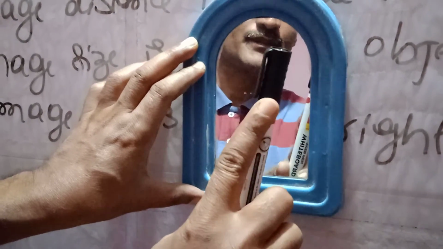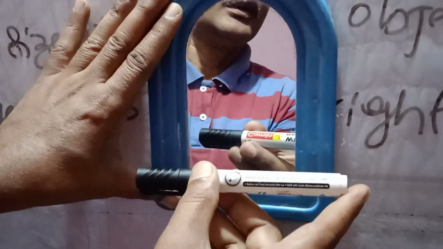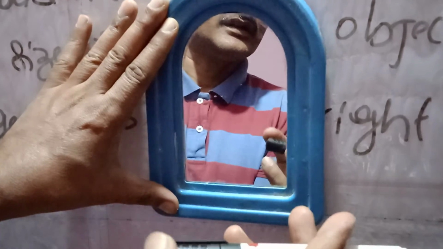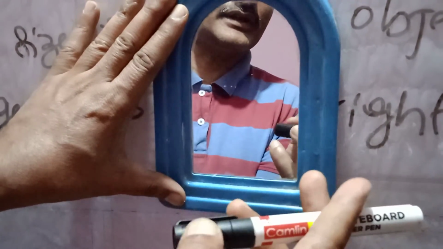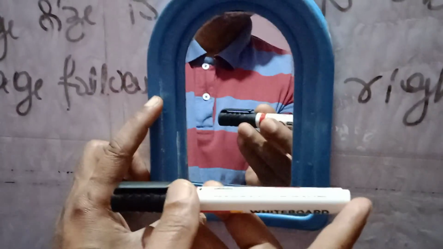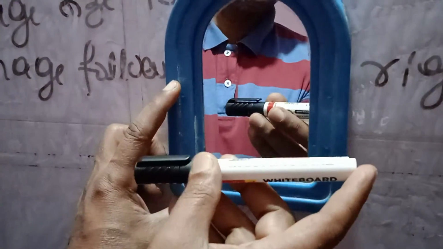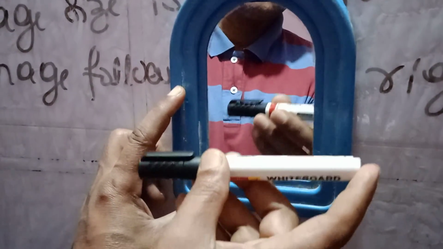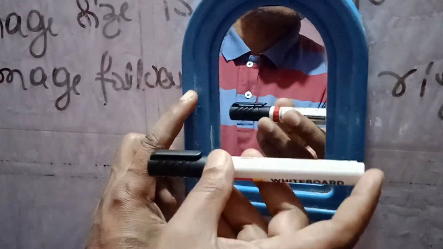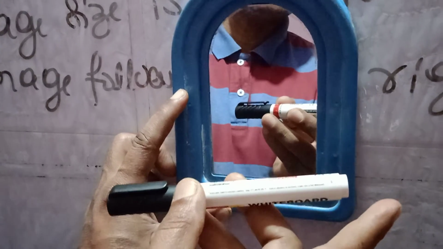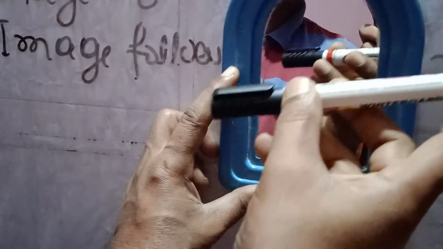See this cap. Look here, student, this is the mirror's right part and this is the mirror's left part. This is the object, and this is the image. Look here, the black cap is on the left side of the object. It is looking towards the mirror's right side like this, and the other part of the object is looking on the left part.